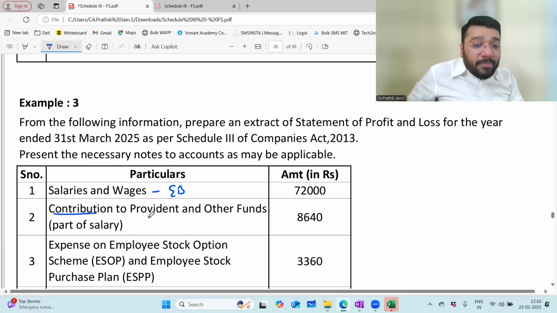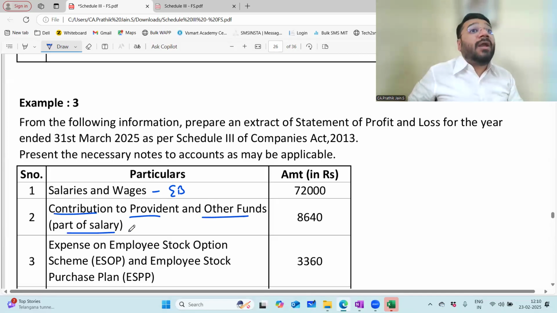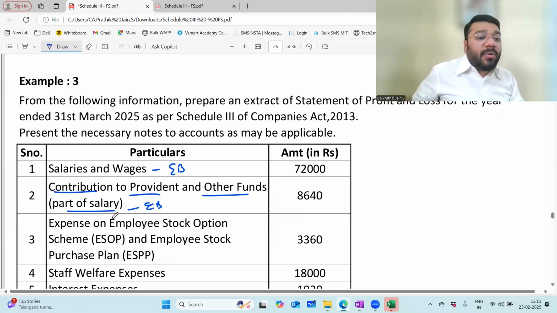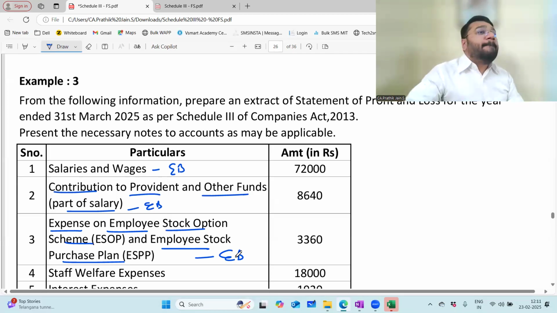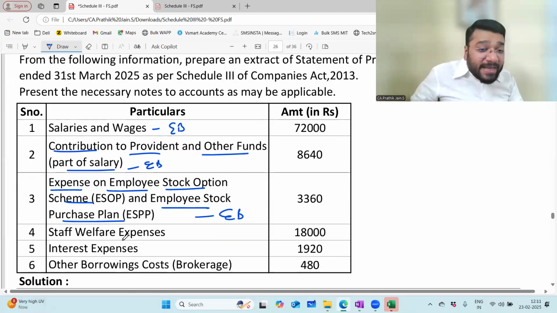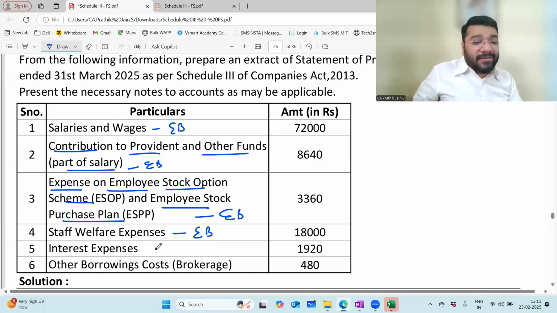Contribution to provident and other funds, which is a part of your salary, will go to your employee benefit expenses. Now, expenses on employee stock option scheme or employee stock purchase plan are part of your employee benefit. Staff welfare expense, employee benefit. Interest expense, finance cost. Other borrowing cost like brokerage, finance cost.